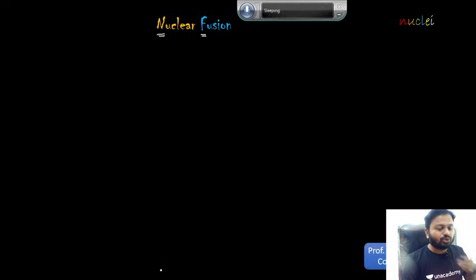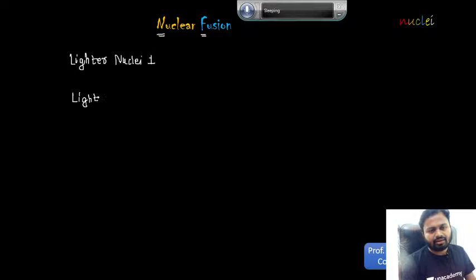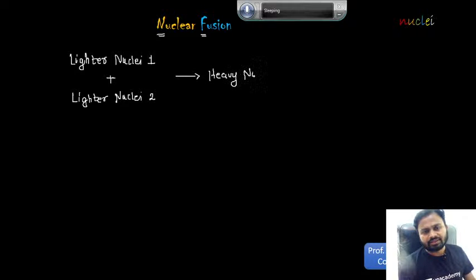आता हे पाहू की न्यूक्लियर फ्युजन काय असतं. Fusion is exactly opposite to fission. इथे काय होईल, we take two lighter nuclei. So this one is lighter nucleus number 1 and this one is lighter nucleus number 2. असे दोन प्रकारचे आपण न्यूक्लियस घेतलेले आहेत आणि हे दोन्ही कसे आहेत, लाइटर आहेत. We merge them and if you merge them, it will form one heavy nucleus.